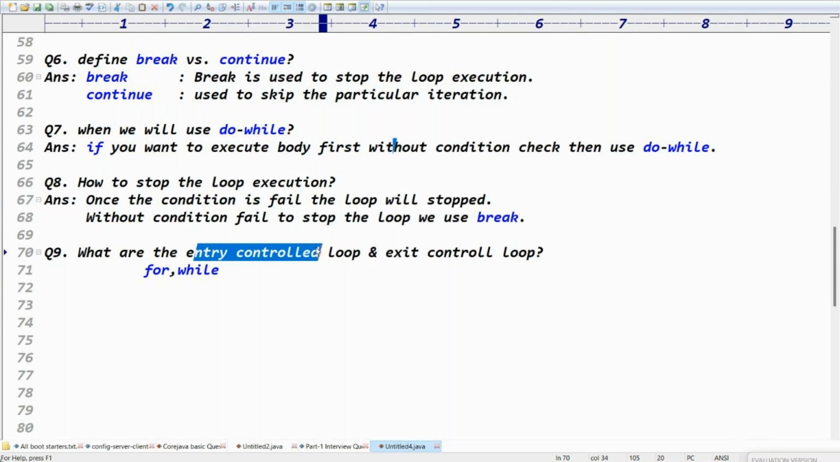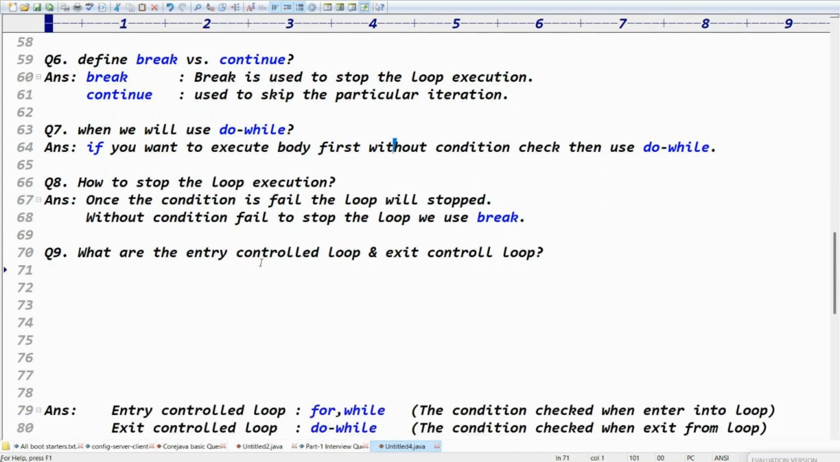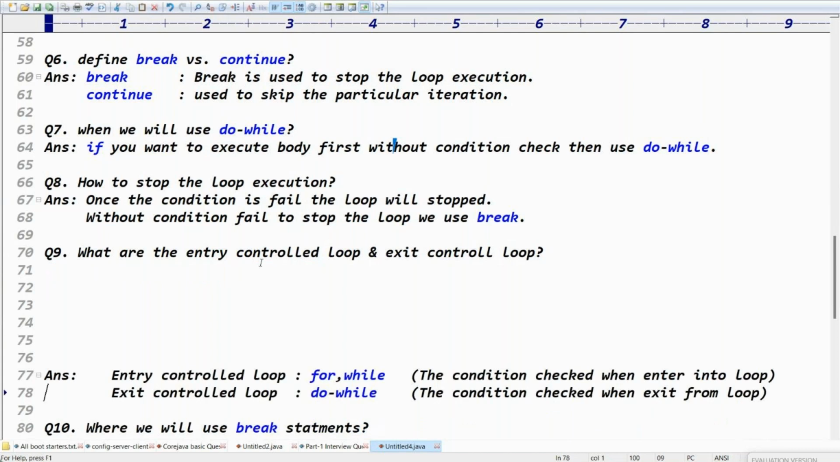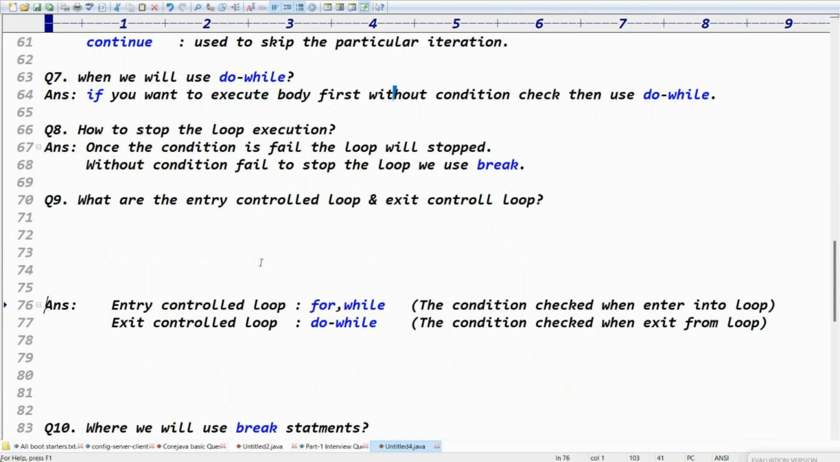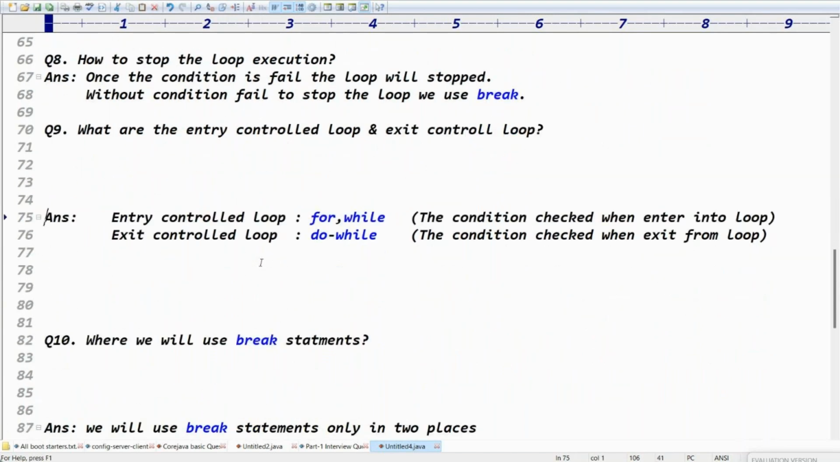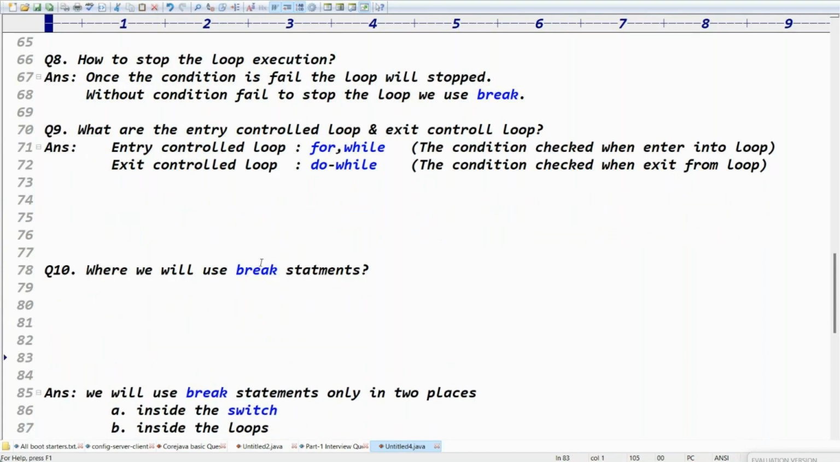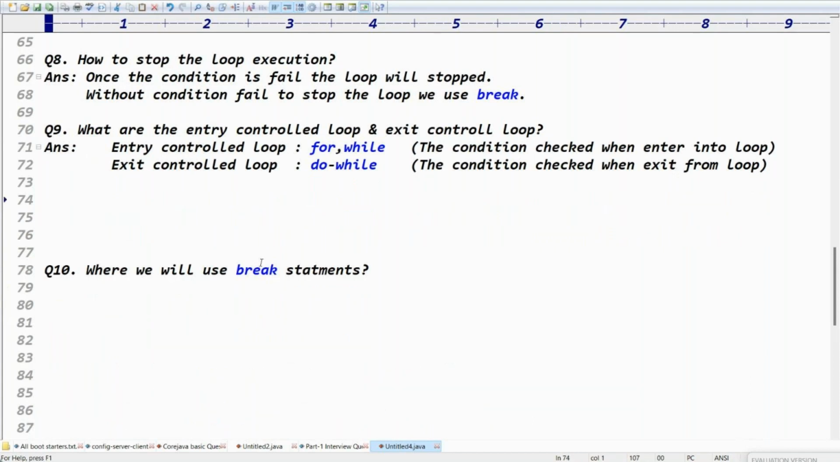Entry controlled. Exit control is what? Do while, right? Exactly, that is the exit control loop. Exit control means the condition is checked when exiting from the loop, because the body is executed first, right? Body executed first or not? Exactly. That's the ninth question.